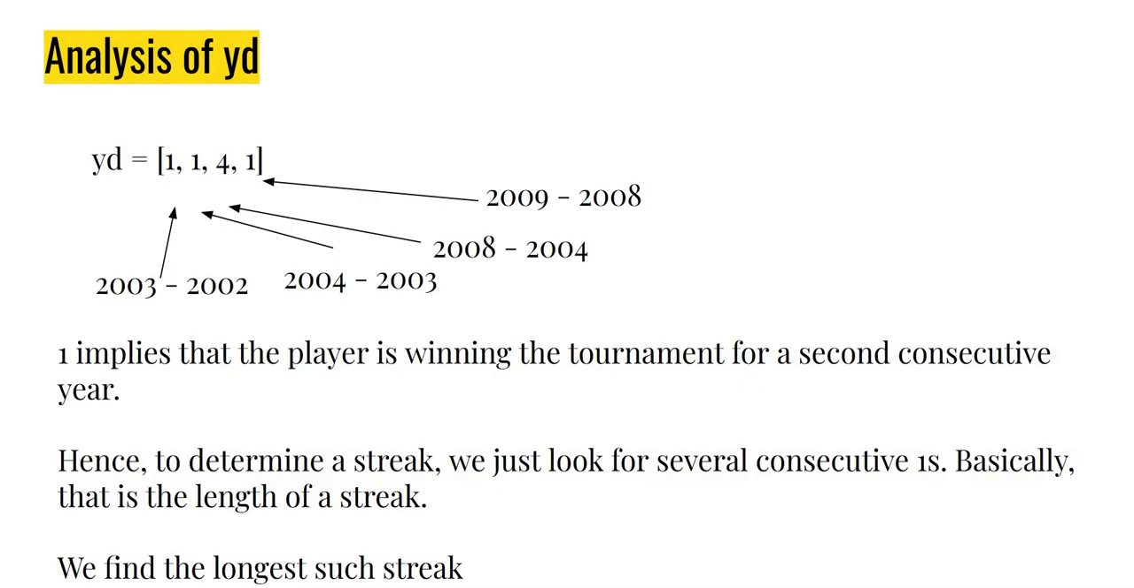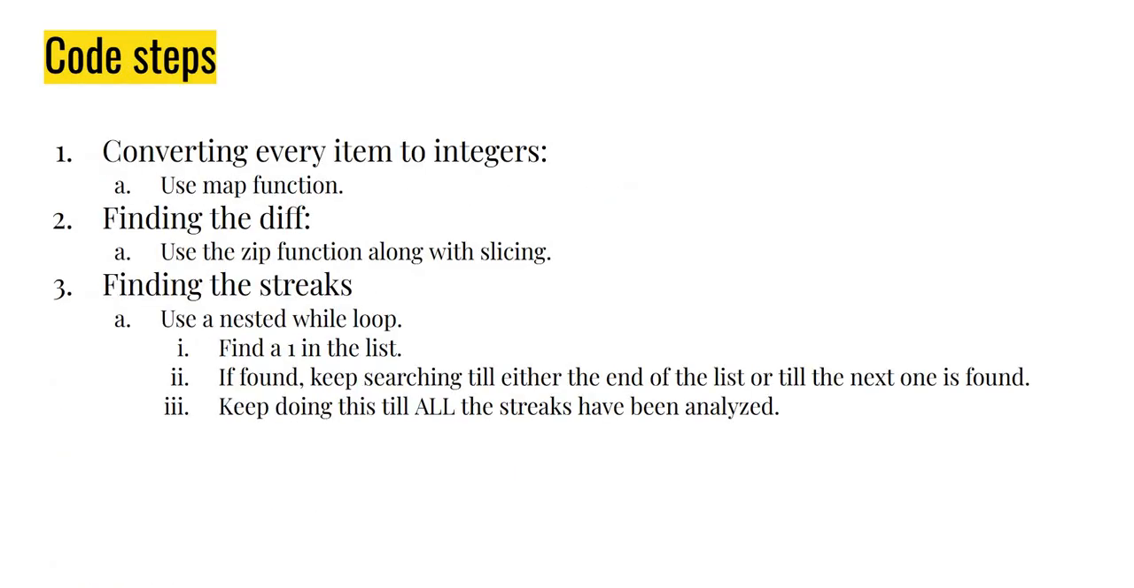So that's the logic at a high level, but we will go a little bit deeper into it because this is actually very interesting. Now, how are we going to do this? First, converting every item to integers. Well, remember, we have a list. We want to do this on every item of a list. A quick, efficient way of doing this would be to use the map function.